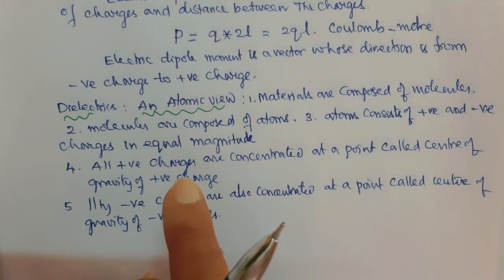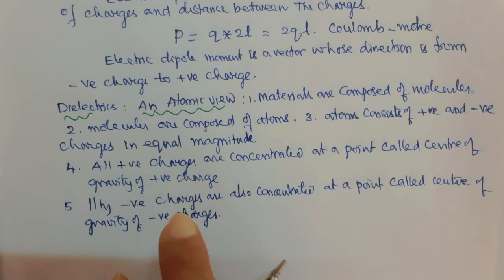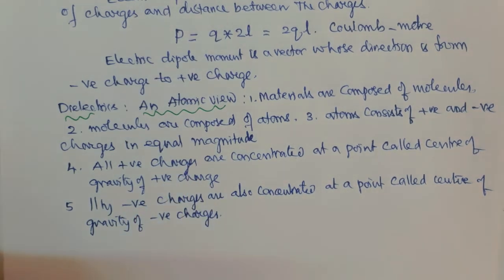Now, do the two centers of gravity coincide or not?